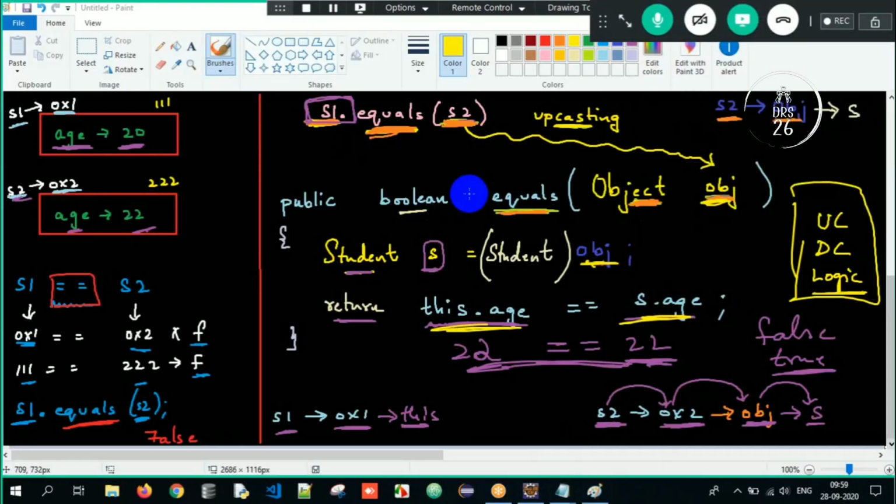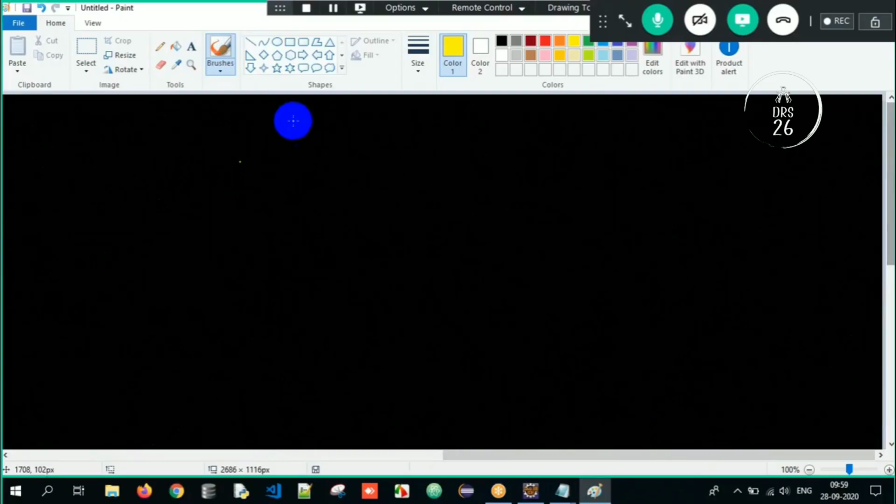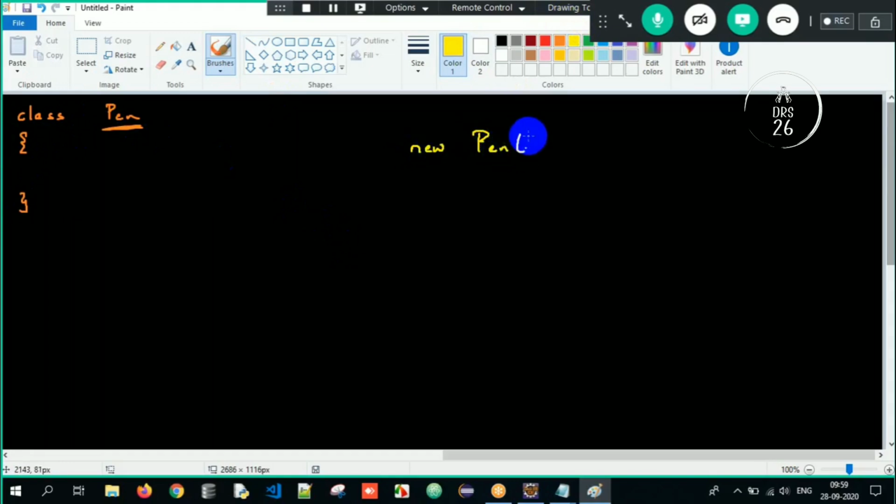It's just how well we initialize it and understand the process here. Clear? It's a very, very simple topic, guys. You just need to understand upcasting. See, if I have a class called Pen, don't you think this Pen class has Object as the superclass? Correct? So what is upcasting? Creating an object of a subclass and storing its address into a reference which is of type superclass. See, subclass object, superclass reference. This is upcasting and it's absolutely valid.